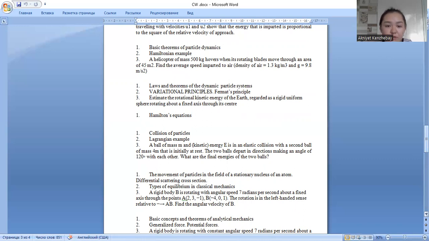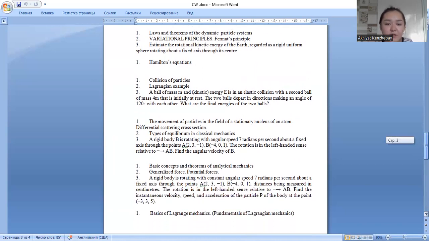The next question: laws and theorems of the dynamics of particle systems. The momentum theorem: the first derivative of the momentum vector of the many-body system equals the vector sum of all external forces acting on the particles of the system. And the conservation of momentum theorem: if no external force acts on the particle system, then the total momentum of the whole system remains constant. This is valid for an isolated system.